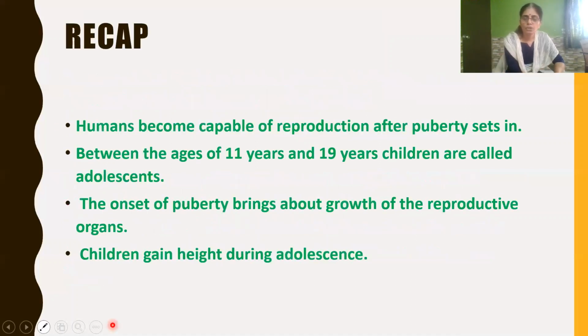And so children, till now we have discussed that humans become capable of reproduction after puberty, and between the ages of 11 years and 19 years, children are called adolescents, or teenagers. The onset of puberty brings about the growth of reproductive organs, and children gain height during adolescence. That's all for this session.